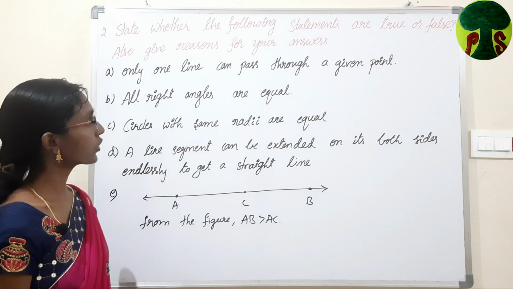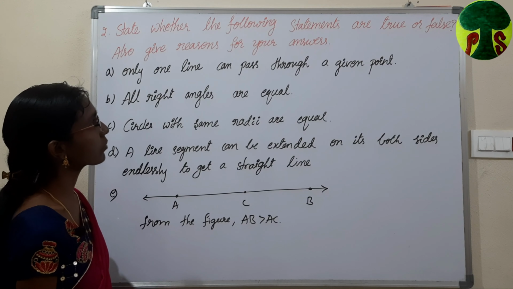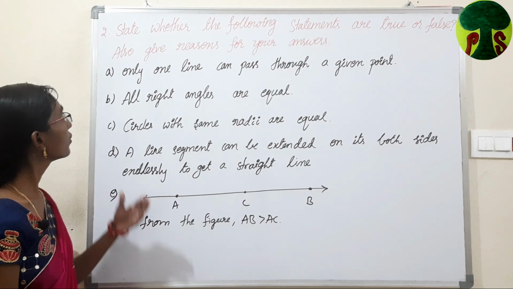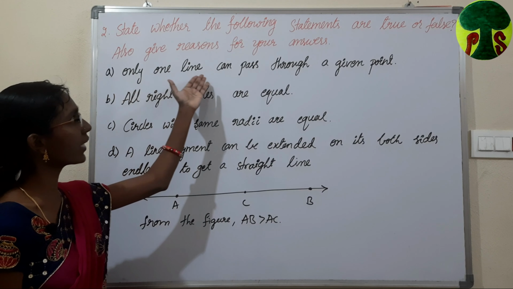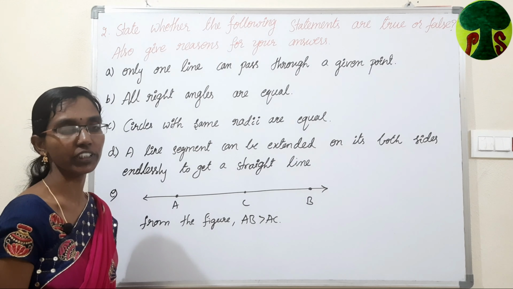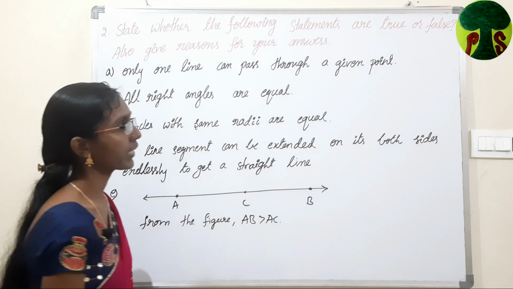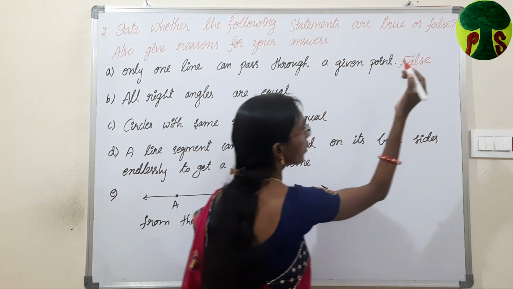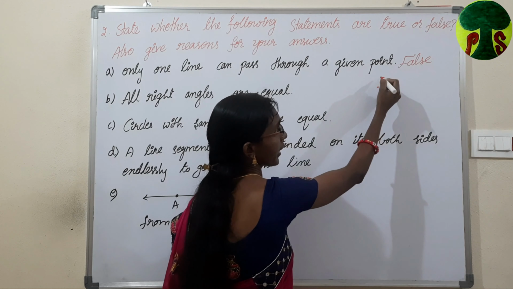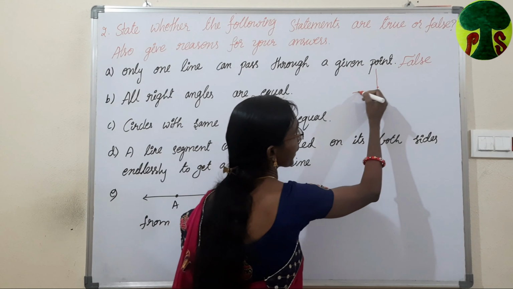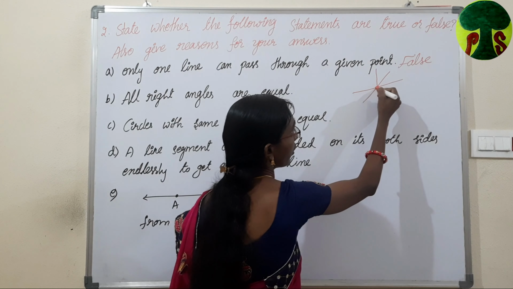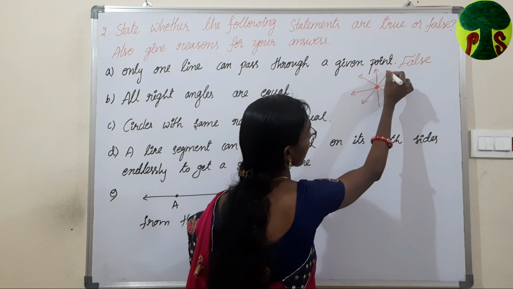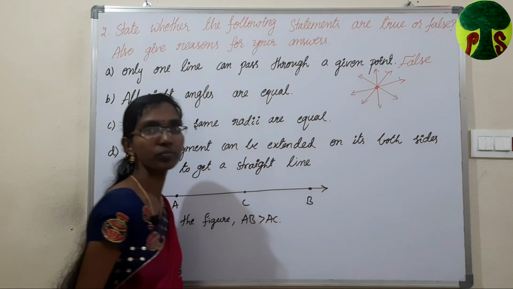Let us come to the second question. That is, state whether the following statements are true or false. Also give reasons for your answer. First statement is, only one line can pass through a given point. Is it true or false? It is false. Why it is false? Because through a given point, we can draw infinite lines. Hence, the given statement is false.